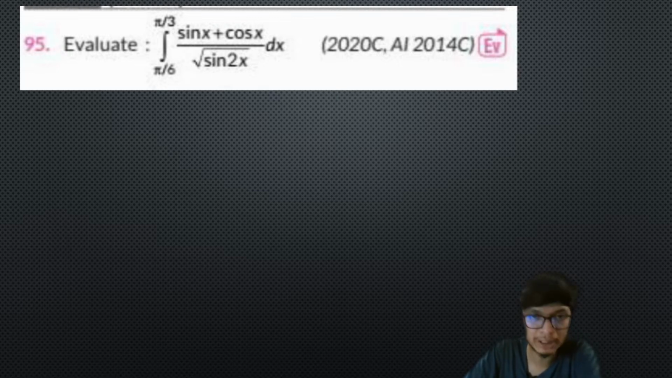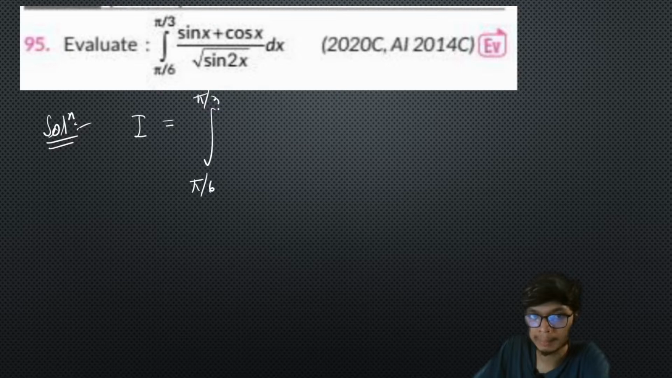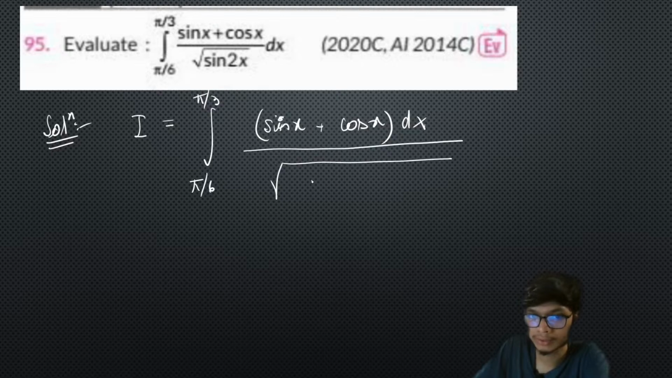Now, I actually want this particular problem to be solved by all of you. So I will give you a hint. Rather than solve it entirely, I will give you a hint. You have a given integral from pi by 6 to pi by 3, right? Now this hint is very simple. We have with us sin x plus cos x dx divided by square root of sin 2x.